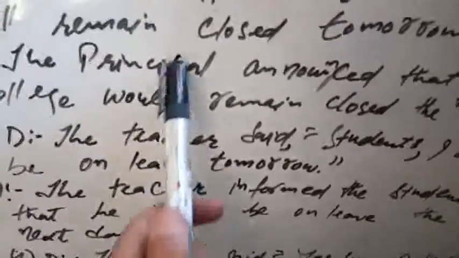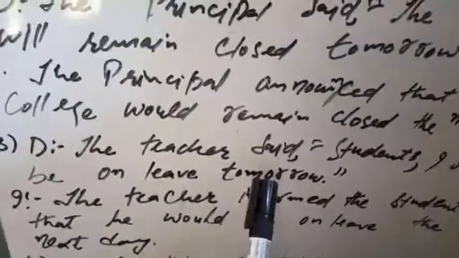See the difference between the two sentences. Here the authority, that's the principal, announces that the college will remain closed the next day. So here is an announcement, here is an information. The teacher said that students, I shall be on leave tomorrow. The teacher, so here the teacher informed. Said will change into informed, because this sentence is like that.